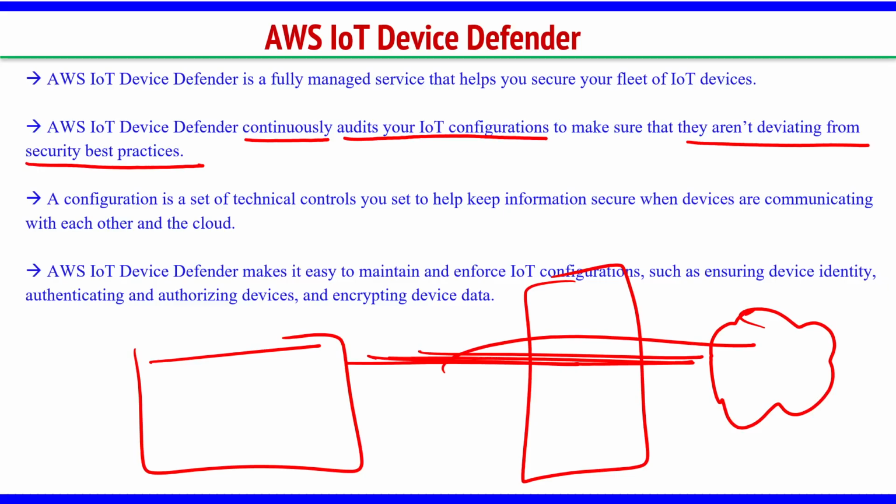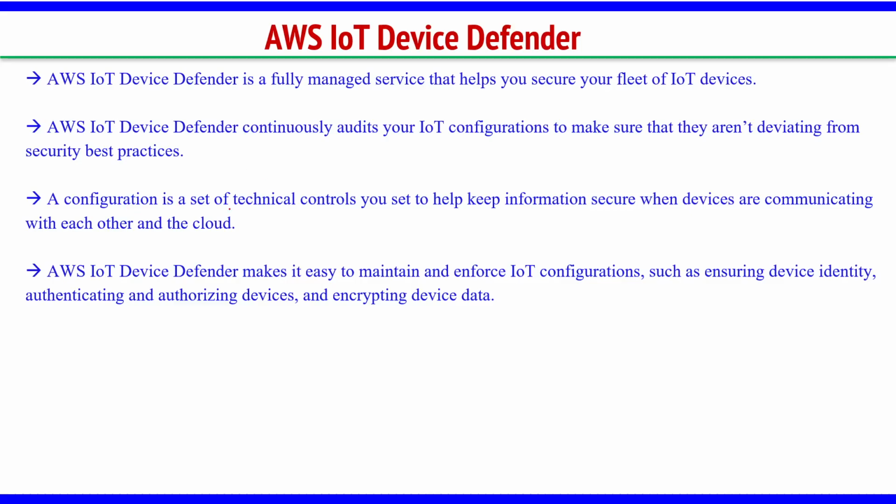Next, a configuration is a set of technical controls you set to keep information secure when devices are communicating with each other and the cloud. So again, Device Defender is a kind of program where we have written some security rules. Only these kinds of messages can come, only these kinds of devices can be connected. They should have some key to connect to other devices. So we are writing some rules, we are writing some programs.